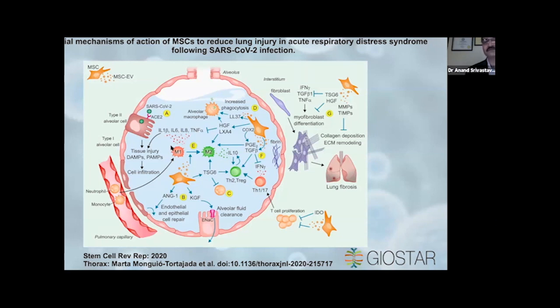So now this is happening here. Here you can see the same thing is shown in much more detail on this side, like IFN-gamma, TGF-beta, TNF-alpha, all these things for myofibroblast differentiation and causing lung fibrosis. Fibrosis means the lung is now not having elasticity, okay, like fibrosed. It's unable to expand. Yeah, exactly.